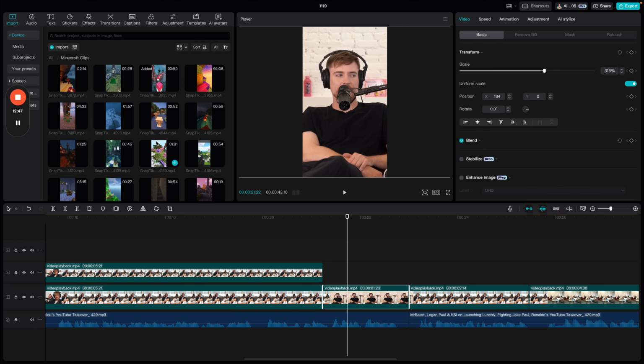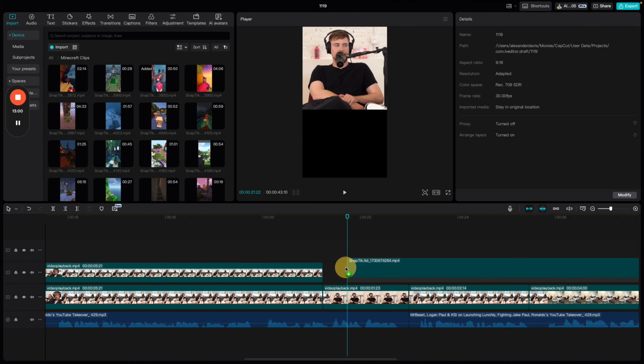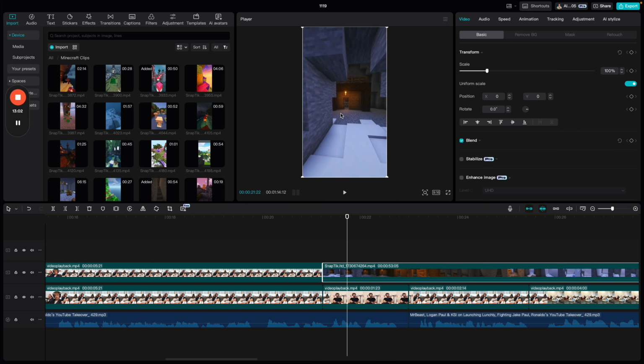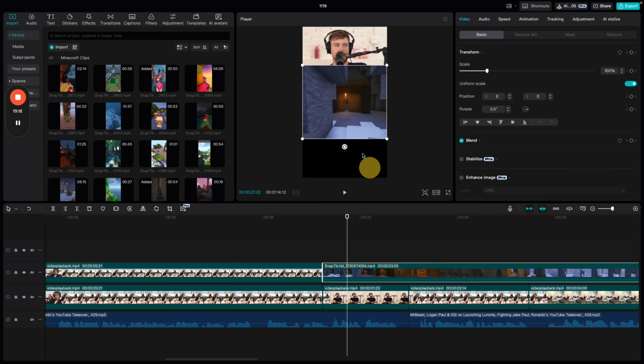We could even add a Minecraft clip there if you wanted to, which I might actually do that. So I zoom this up, drag this down, add this little bad boy clip on the bottom. It's super tall, so we have to crop it in right into the middle because that's where the action of the clip is going to be happening. That's just a safe bet all around.